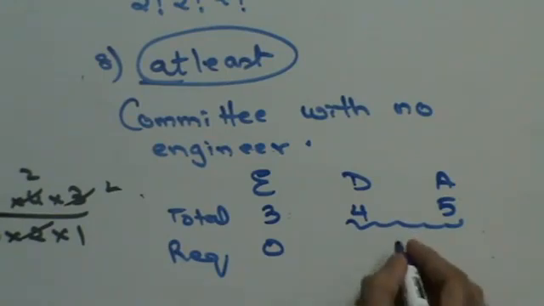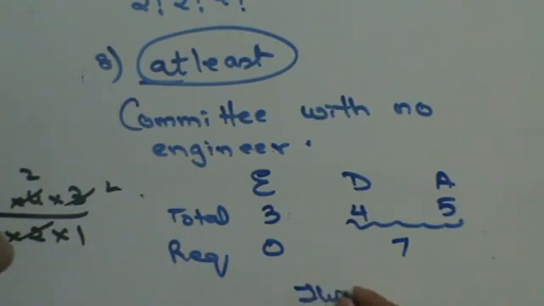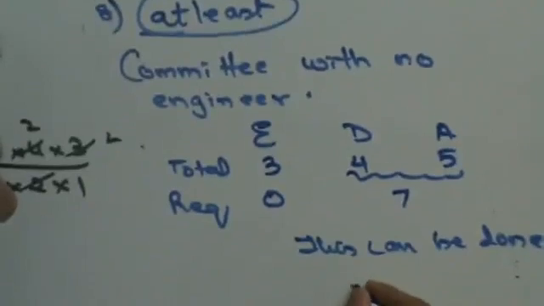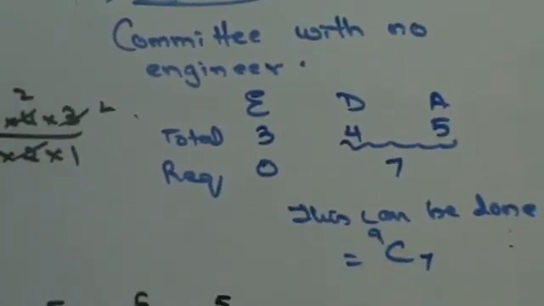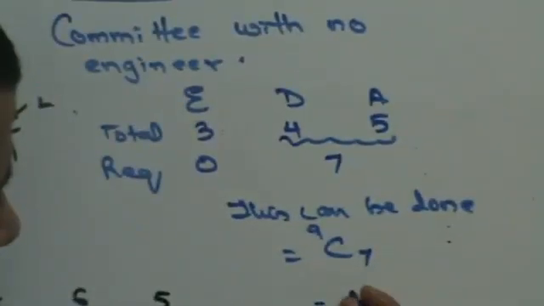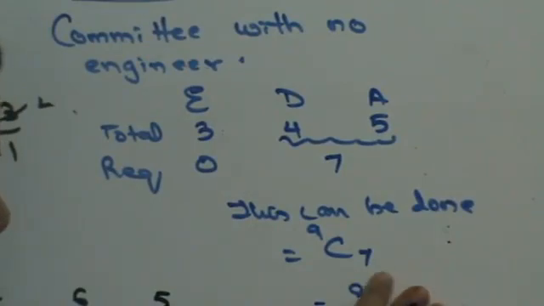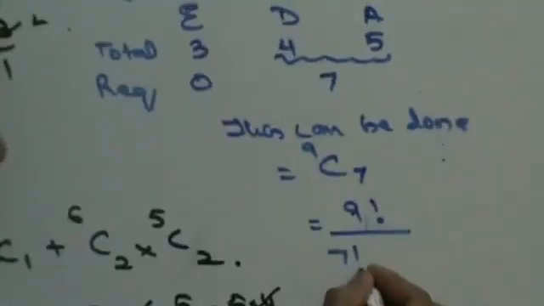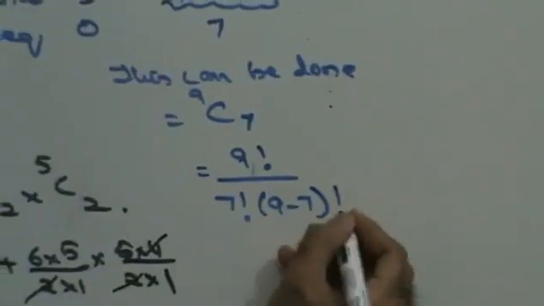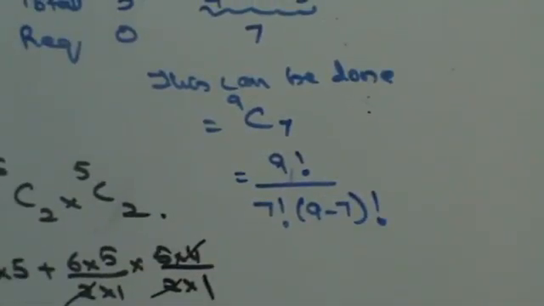Now 7 people have to be selected. I can say this can be done in C9 of 7 ways. This is going to be 9 factorial upon 7 factorial into 9 minus 7 factorial, right?